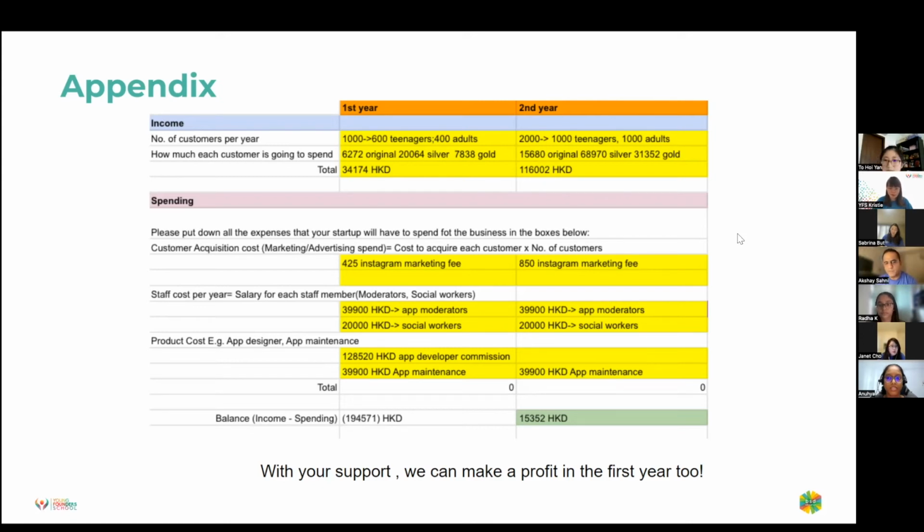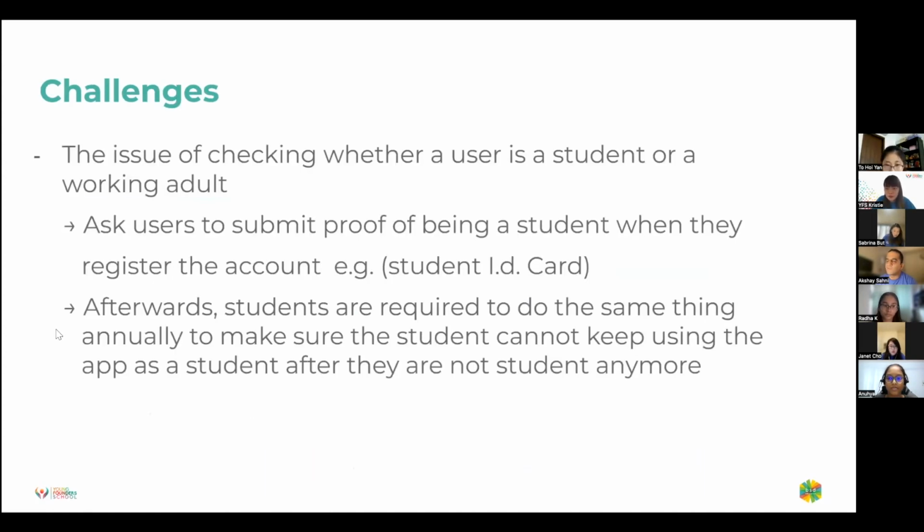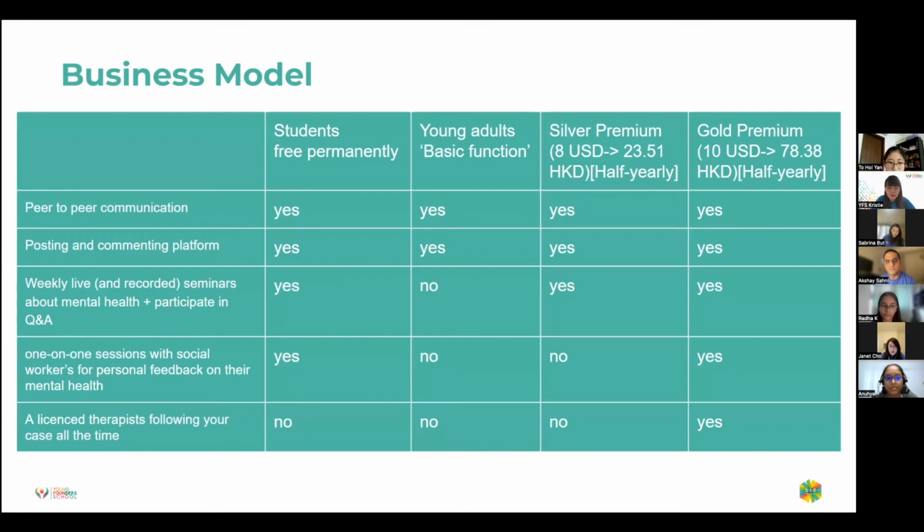Hi, this is Akshay. I have a question for you. So if I understand correctly, the premium or your gold users will pay $10 every 6 months. Is that right? Yes, half yearly. And through that, they can have one-on-one access to therapists. How many times? Is it just once in 6 months or as often as they need? We did neglect to mention that, but they can book times with therapists to follow up on their own personal mental health one-on-one.